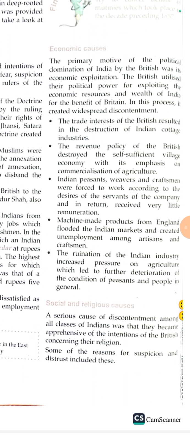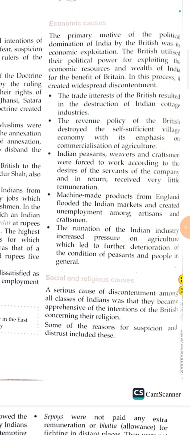Now let's talk about economic causes. When we're talking about economic causes, it means related to money. So here we will talk about the revenue policies which were initiated by the British, like the Permanent Settlement, the Ryotwari system, the Mahalwari system, right? So the primary motive of the political domination of India by the British was its economic exploitation. The British utilized their political power for exploiting the economic resources and wealth of India for the benefit of Britain.